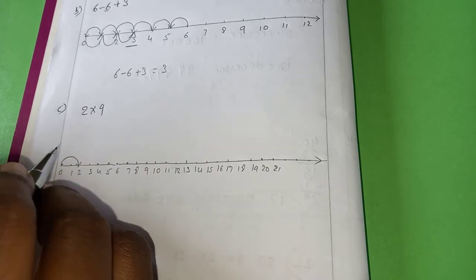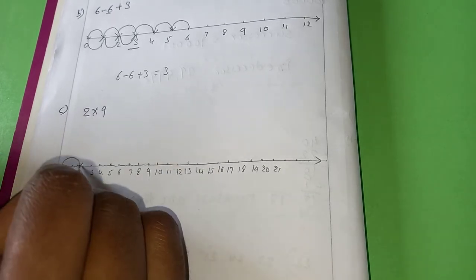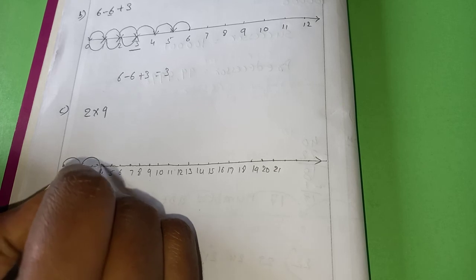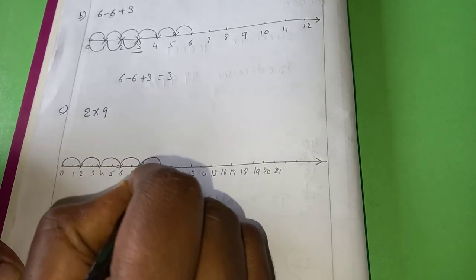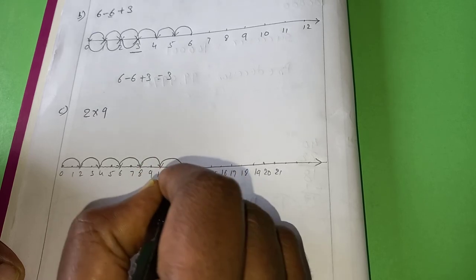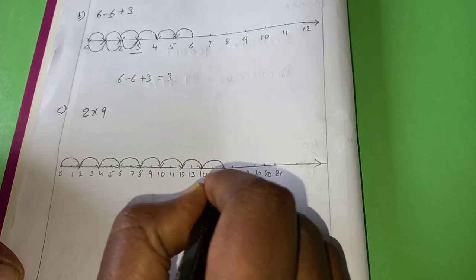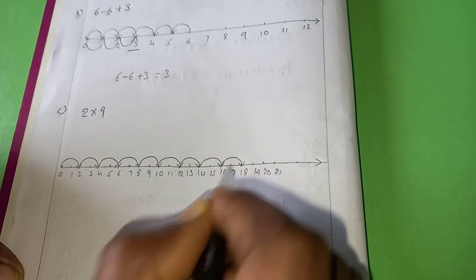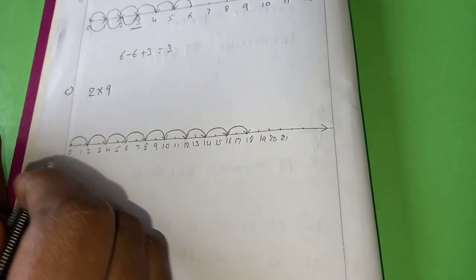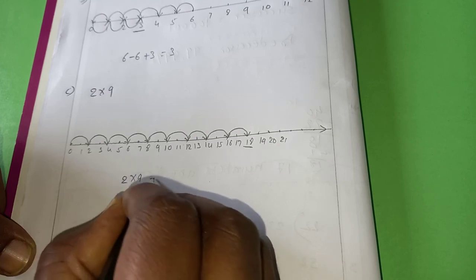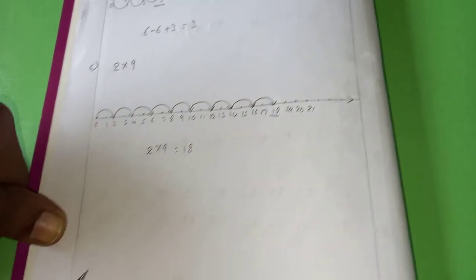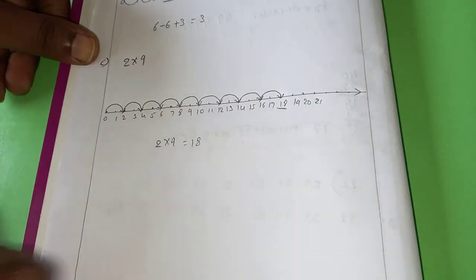How many times we have to go forward? 9 times. 1, 2, 3, 4, 5, 6, 7, 8, 9. So where it gets end? 18. 2 nines are 18. Understand? Next.